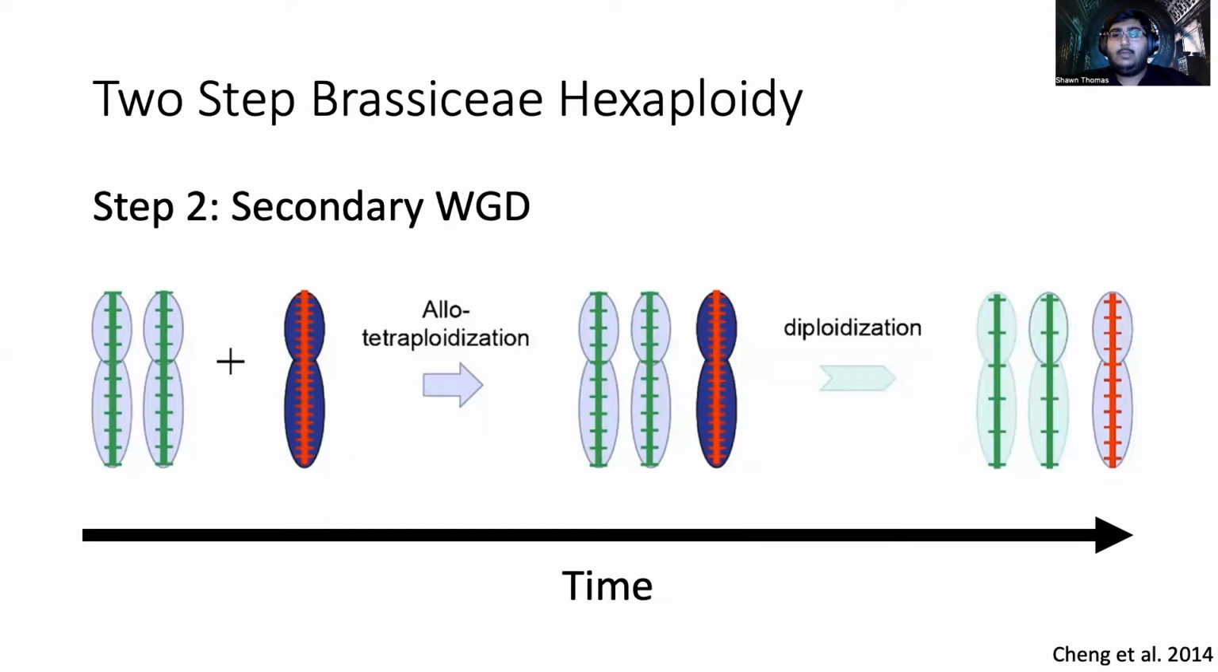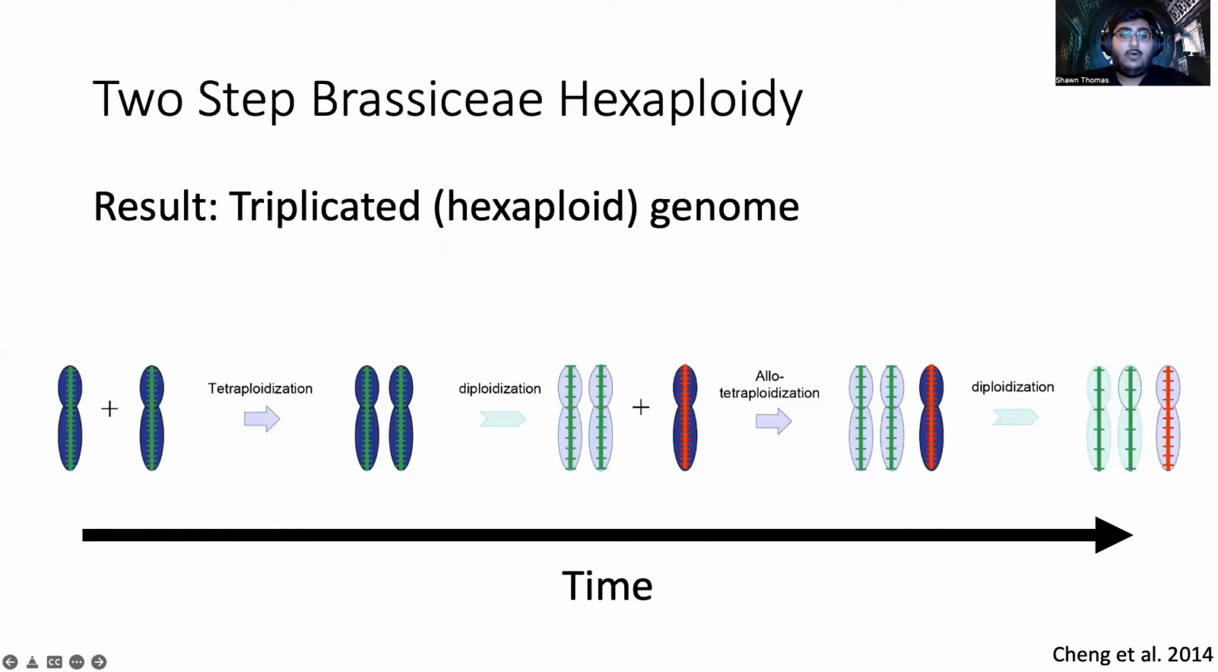The second step would then be another whole genome duplication, following that first diploidization event. The second step is hypothesized to be an allopolyploid event. And then after this event, we would see another diploidization, which would yield three genomes, or segments of three genomes, similar to what we see in the chromosome paintings from the previous study. So looking at this whole process over time, we have this two-step process, which first produces the first set of two genomes, and then the additional polyploid event, which results in our triplicated genome, or hexaploid genome.